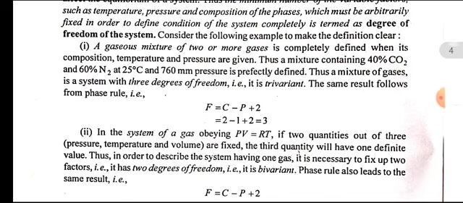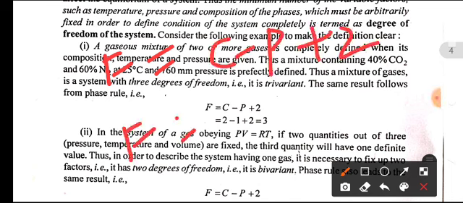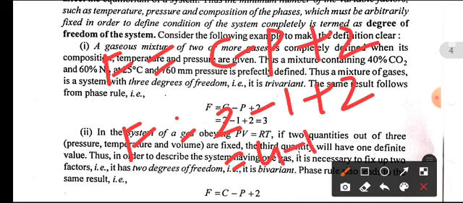Then substitute these values in our phase rule equation, F is equal to C minus P plus 2. F is equal to 2 minus 1 plus 2, that is 4 minus 1, that is equal to 3. Therefore, for a gaseous mixture, from the phase rule equation it is evident that the number of degrees of freedom is always equal to 3.